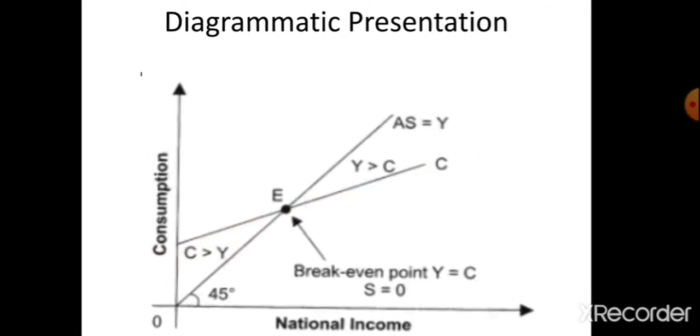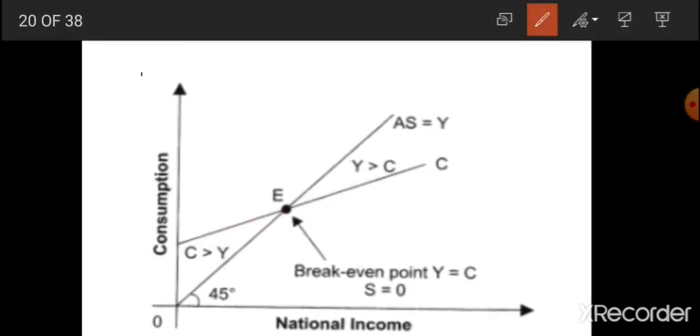Dear students, as we have already discussed, when income is 0, consumption is not 0. It means the consumption curve will not start from the origin. Why will it not start from the origin? Because consumption is never 0. When income is 0, there is some minimum level of consumption. This is the minimum level of consumption, and this is C bar. So, because of the minimum survival level of consumption, the consumption curve will start somewhere from the y-axis. कहीं से भी इसको y-axis से start करना है.